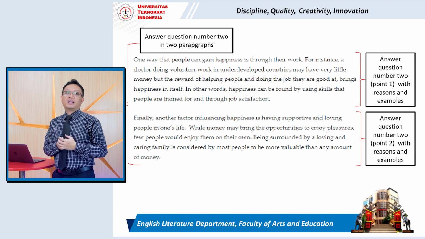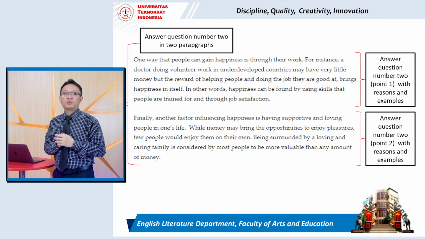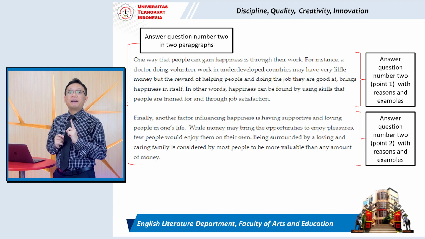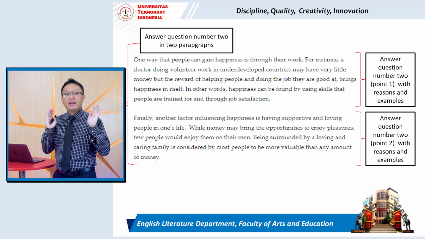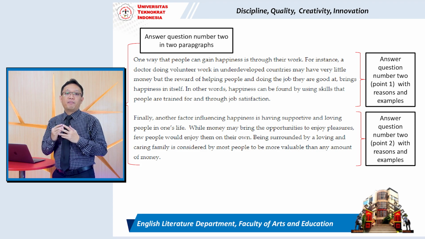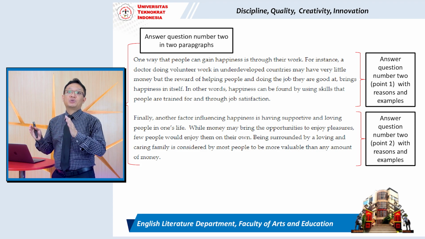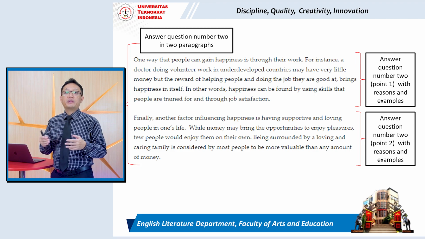Now we move to the next paragraph, which is the answer to question number 2.2. Finally, another factor influencing happiness is having supportive and loving people in one's life. While money may bring the opportunities to enjoy pleasures, few people would enjoy them on their own.